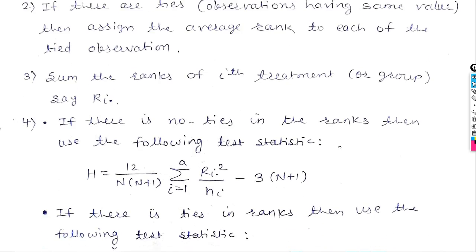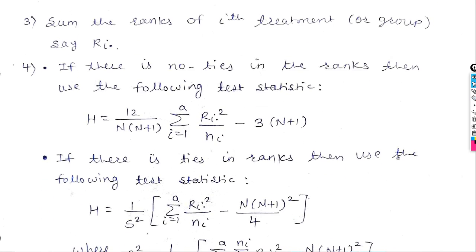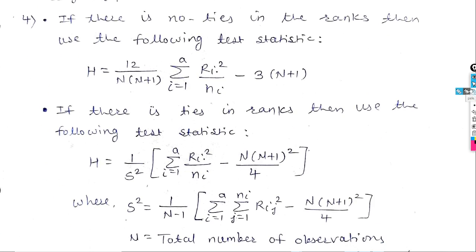Next step is, if there are no ties, then use this test statistic H, where capital N means the total number of observations. You know Ri dot means the sum of the ranks due to the ith group. Ni means the number of observations in the ith group, or we can say the number of observations in the ith treatment. So put all these values, then you can find H, the test statistic, when there are no ties.